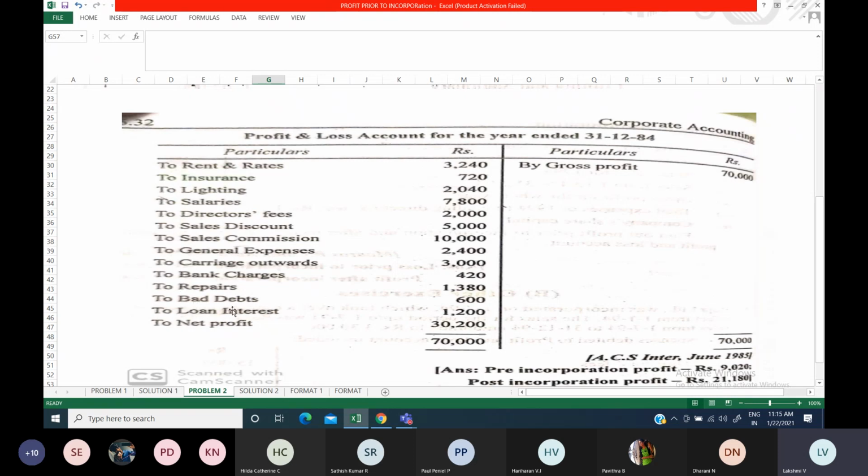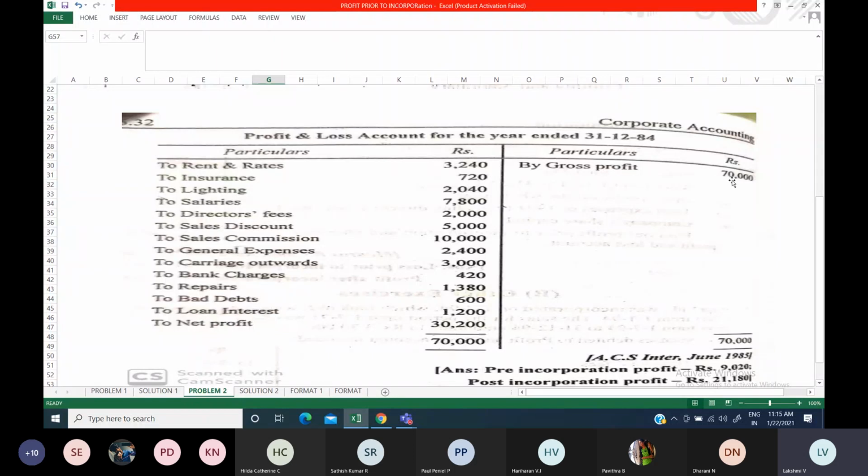Bad debts. As we discussed already, it is sales ratio, because only if you make credit sales will debtors come into the picture. When debtors are there, sometimes they may move to bad debts also. So bad debts, sales ratio. Loan interest, interest on loan, is in no way going to affect your sales, so time ratio only. And then net profit information is given.